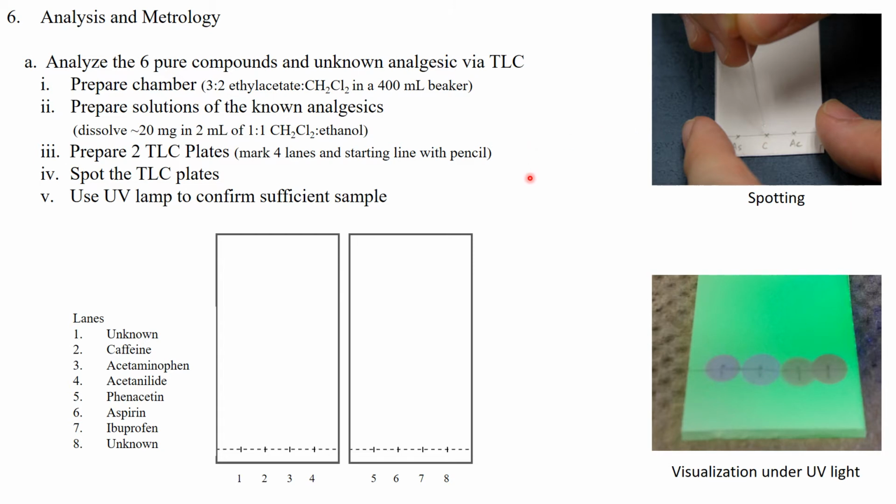Once we've done that for all 8 of our samples, the unknown, caffeine, acetaminophen, acetanilide, phenacetin, aspirin, ibuprofen, and a second sample of our unknown, we're going to take these plates over to the UV light to actually make sure we've got enough material on there. In this example, there is too much material. The spots are too big, so we would redo those spots because they're just too big. They sort of blur together as our samples moved up the TLC plate.